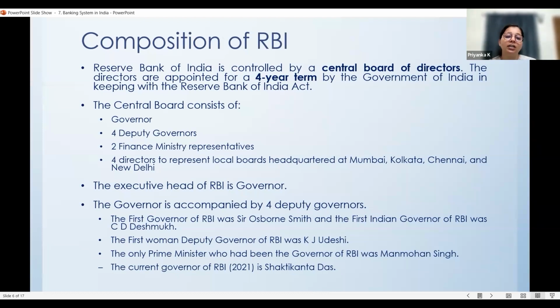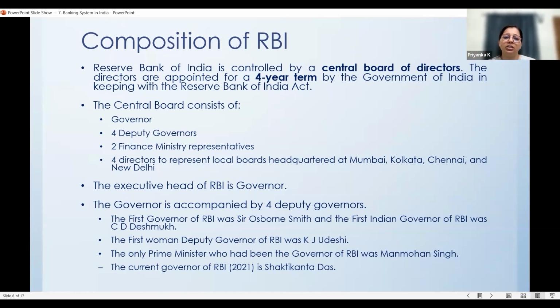And the executive head is always the governor. So who is the executive head of RBI, or the heading person of the Central Board of Directors? It is always the governor. And the governor has the signing authority for our currency notes. You would have already seen that whenever the governor changes and currency printing happens, that currency will have the name and signature of the latest governor on it. Because the governor is the executive head, any major measure taken by the RBI is headed by its executive head, who is the governor.